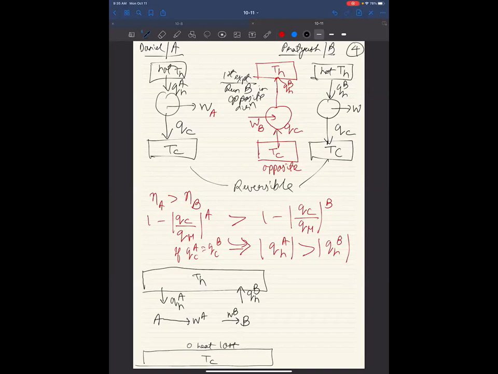So let's look at now WA and WB. What can we say about WA and WB? We have efficiency eta A more than efficiency eta B. We have QCA equal to QCB. We have QHA more than QHB. Therefore, we have WA more than WB.